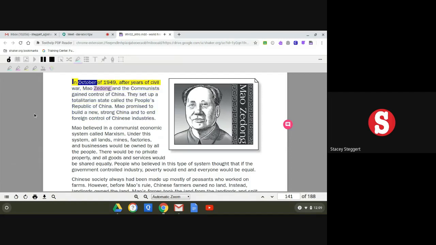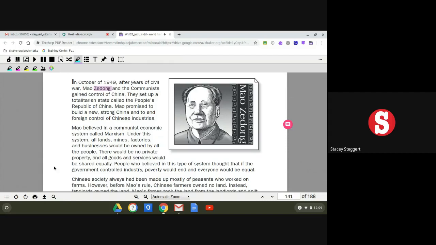In October of 1949, after years of civil war, Mao Zedong and the communists gained control of China. They set up a totalitarian state called the People's Republic of China. Mao promised to build a new, strong China and to end foreign control of Chinese industries.